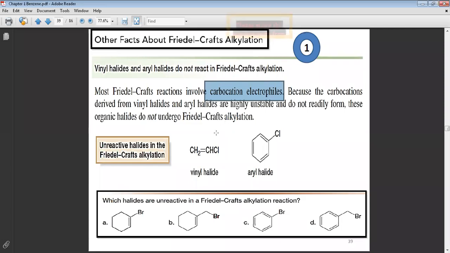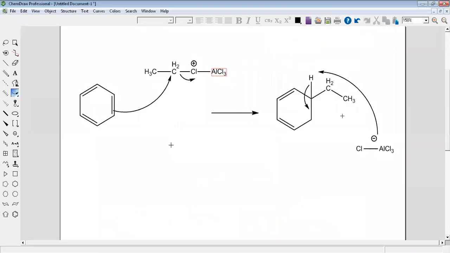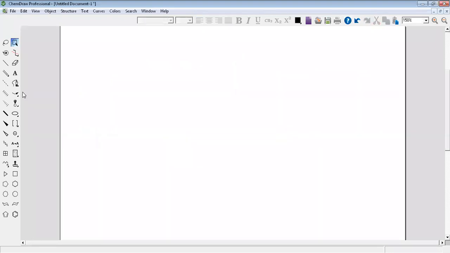These organic halides don't undergo Friedel-Crafts alkylation. Okay? I will draw for you the vinyl halide. This is the vinyl halide. Now, if I want to remove this halogen and make a positive charge on the double bond, it will be like this.